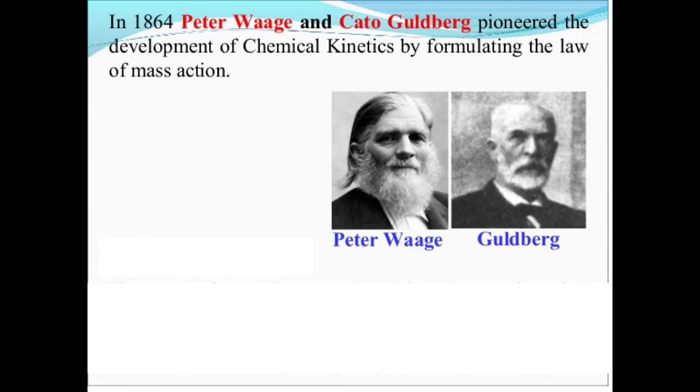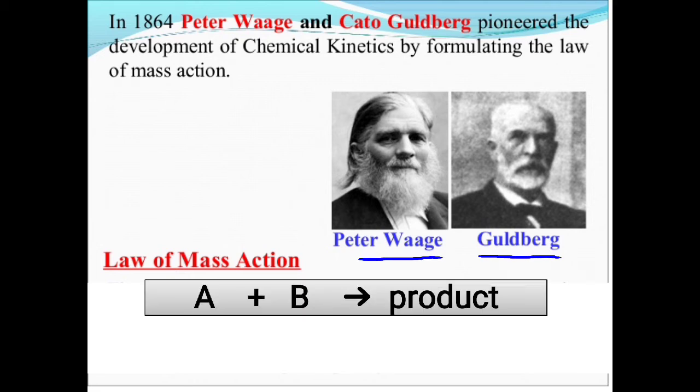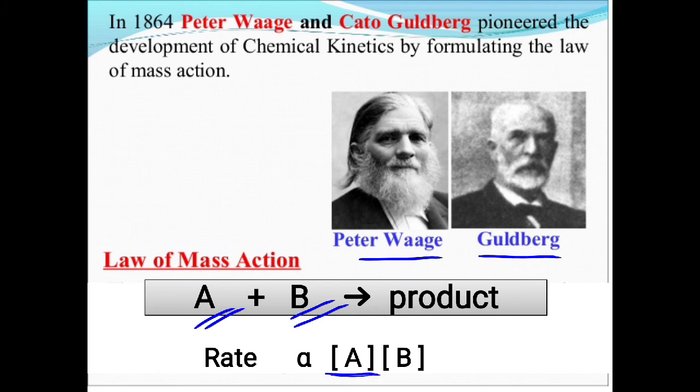Therefore, a relationship between the rate of the reaction and the concentration of the reacting species was given by Guldberg and Waage, which is known as the law of mass action. They said that if you have reactant molecules A and B reacting together to give a product, then rate is directly proportional to the product of the molar concentrations of these two reactants. So we can write rate is directly proportional to concentration of A into concentration of B, that is, the product of the molar concentration of A and the molar concentration of B.